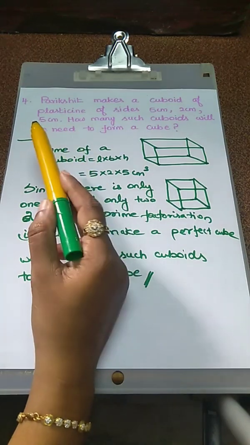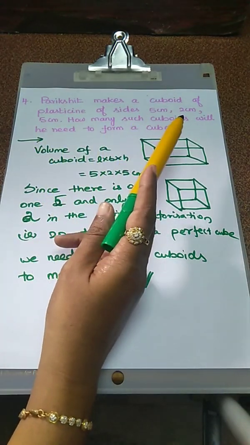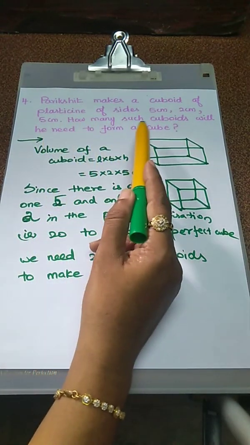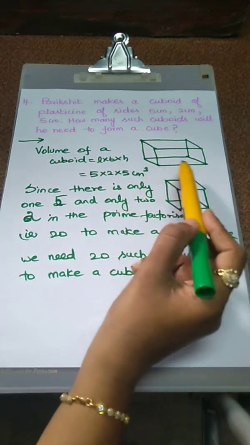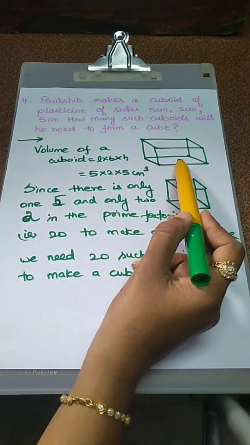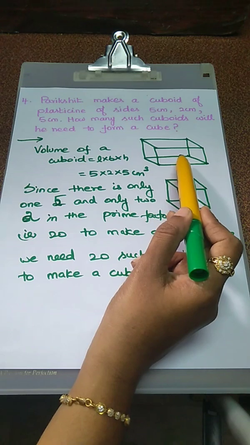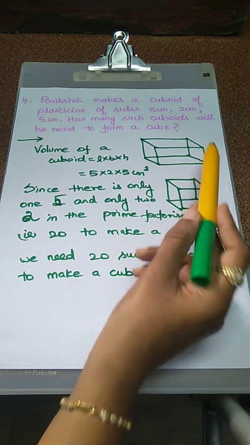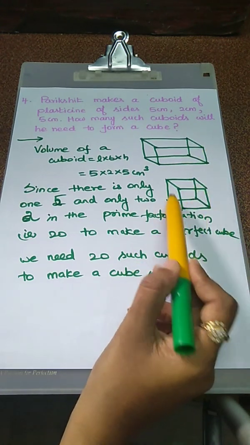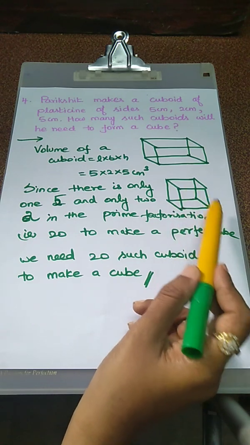Parikshit makes a cuboid of plasticine of sides 5 cm, 2 cm, 5 cm. How many such cuboids will he need to form a cube? Actually this is a cuboid. It's based on a rectangular shape. This is actually a 3-dimensional figure: length, breadth, height. Another one is cube. Here all the edge values are the same only. This is based on a square.